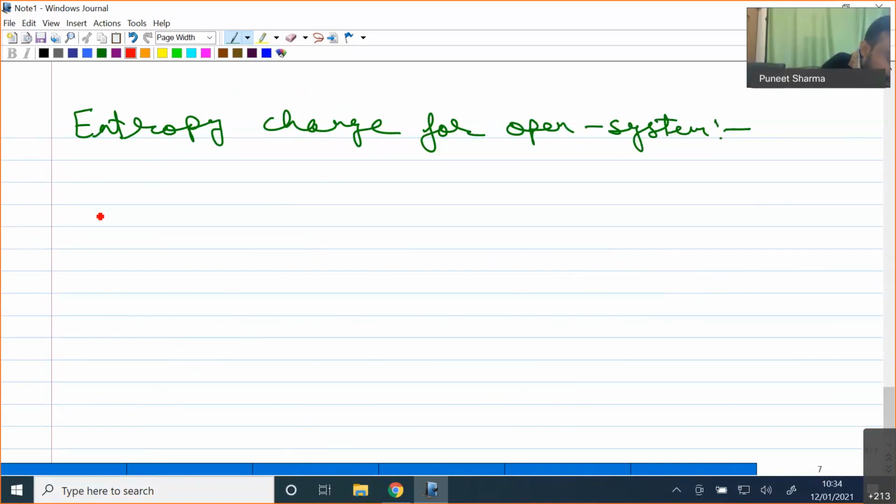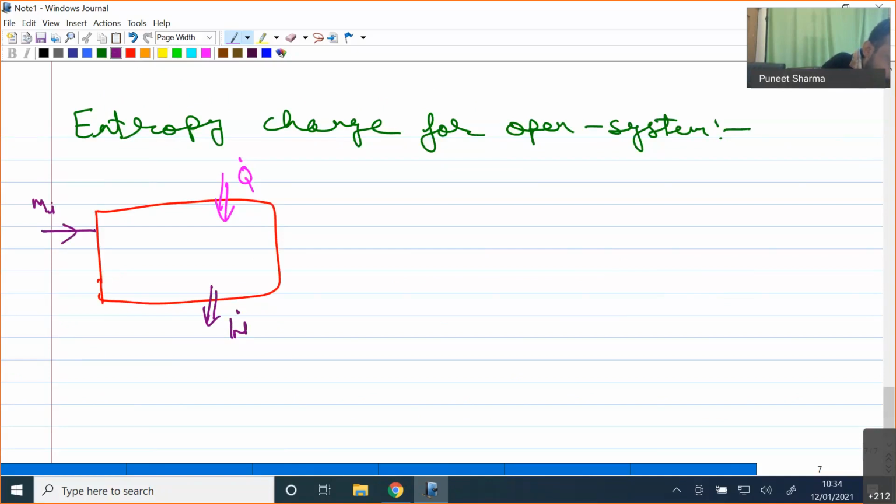So let me take some control volume over here, and let me consider that I am adding some heat at the rate of Q dot, and say this is doing some work at the rate of W dot, and say some inlet stream is coming at the rate of m dot I, and it is leaving at the rate of m dot E. Say the entropy of this control volume is represented as SCV.